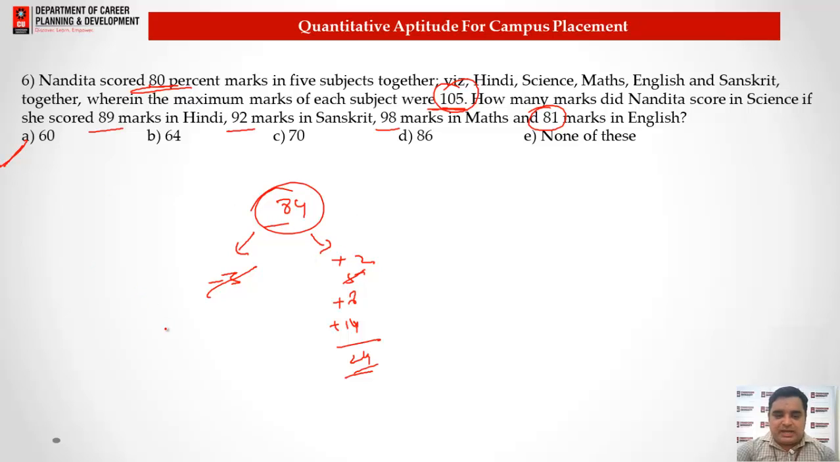Option A, 60 will be the right answer. Like 84 minus 24, 60 will be the right answer. Okay, so these types of tricks we can use in this type of question and get the answer very easily and in a very time-saving manner.